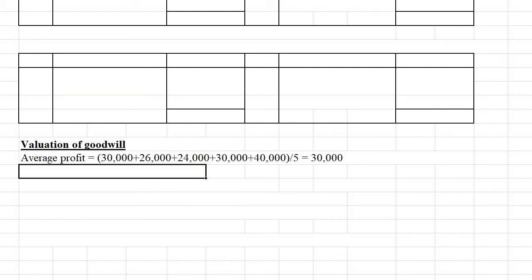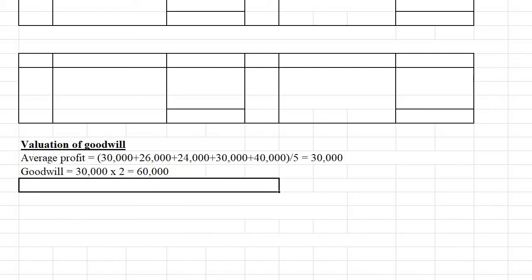Goodwill is equal to average profit into 2, that is, 2 is the number of years purchase. Then SEMA's share of goodwill will be, goodwill we have got 60,000, SEMA's share of goodwill is 60,000 into her share 2 by 10.